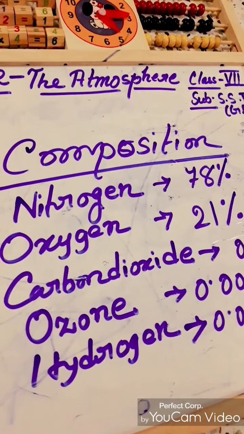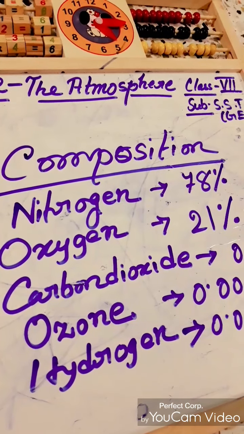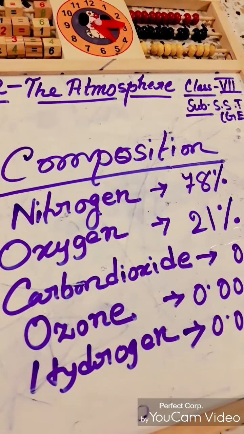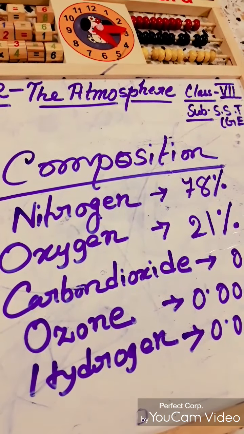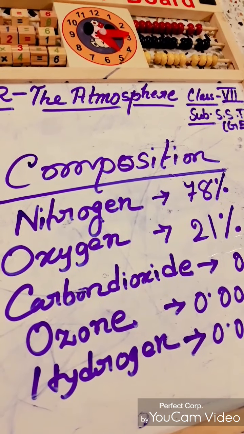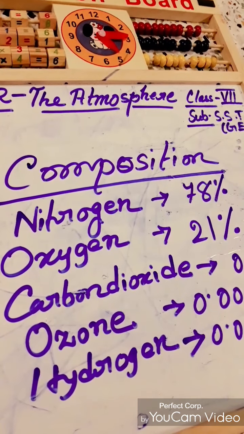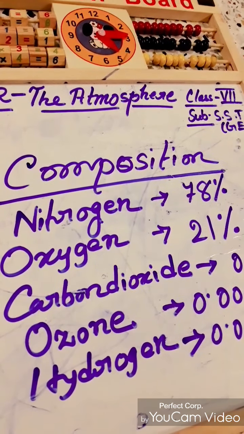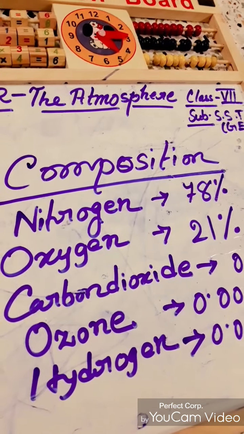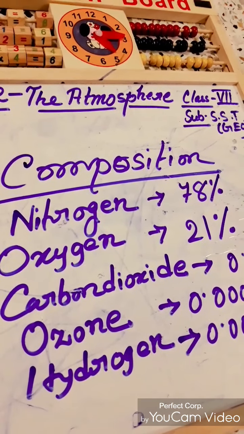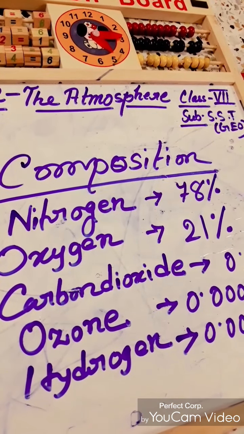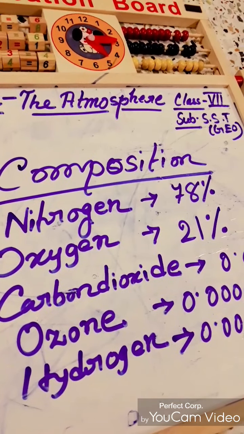Bacteria that are present in the soil and the roots of some plants convert the nitrogen in the atmosphere and make it usable for plants. Animals obtain nitrogen how? When they eat plant products. That's why animals also obtain nitrogen.